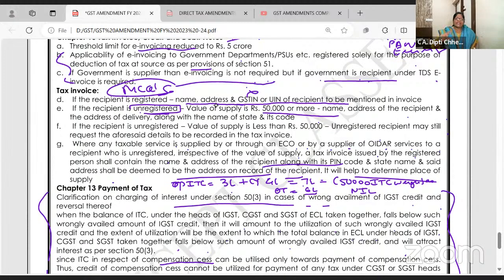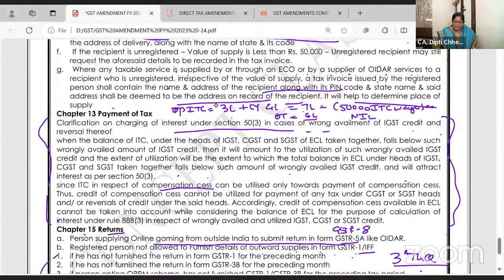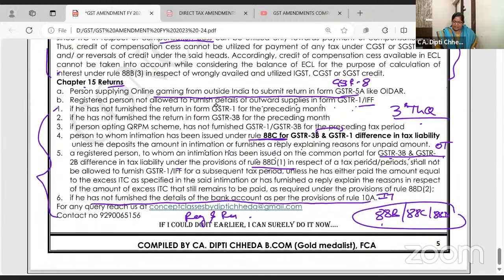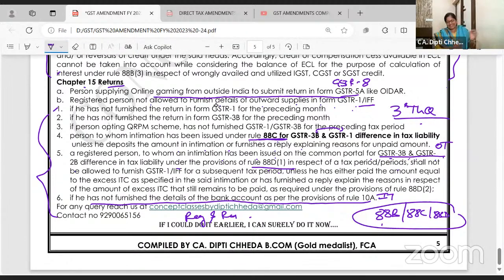If I am issuing tax invoice to a registered recipient, your name, address, GSTN number, all. If I am issuing tax invoice to unregistered person, still value of supplies above 50,000, you don't have GSTN, give your name, address, your state, your PIN code. Below 50,000, your wish. जो देना है. इंटरेस्ट का मैंने एग्जाम्पल के साथ समझाया. रिटर्न भरना जरूरी है ऑनलाइन वालों को भी. ऑनलाइन गेमिंग सर्विसेज एंड ऑल.